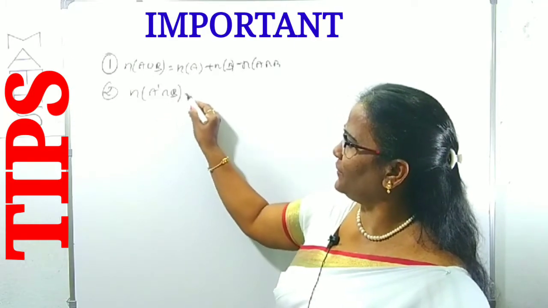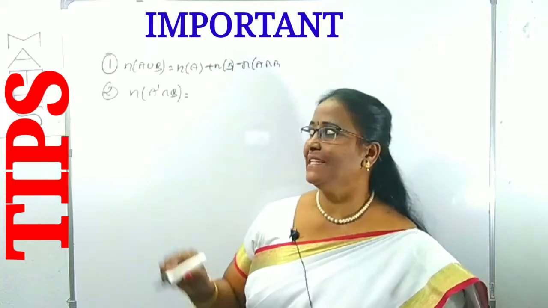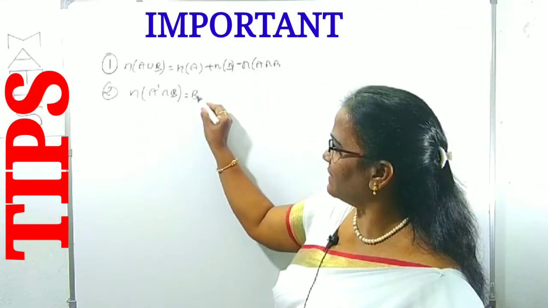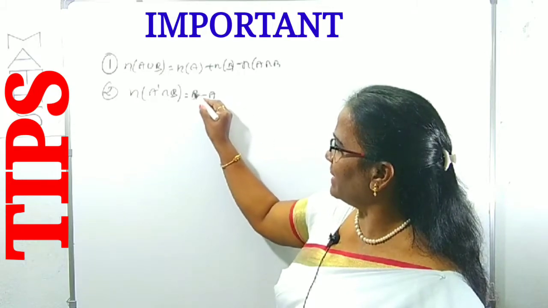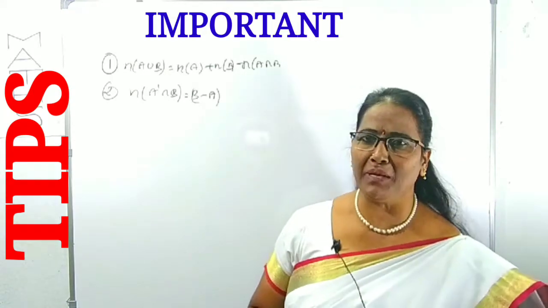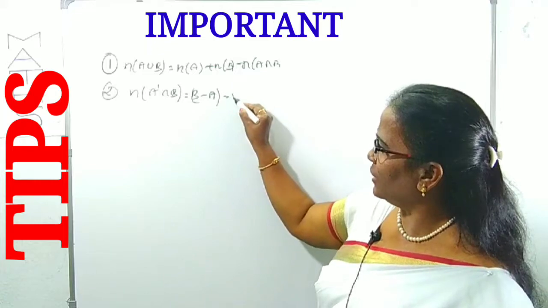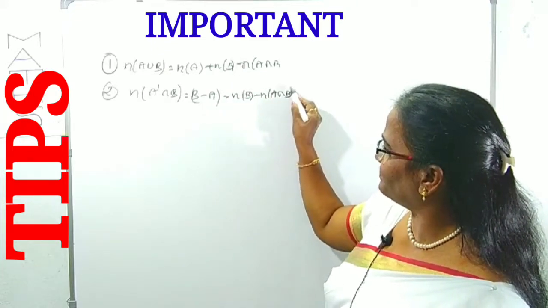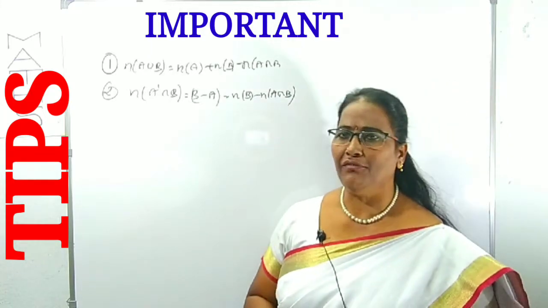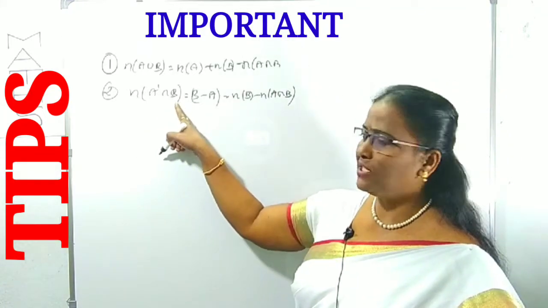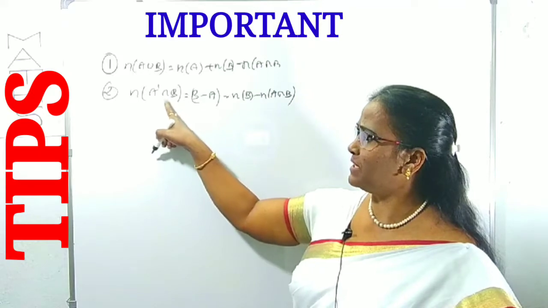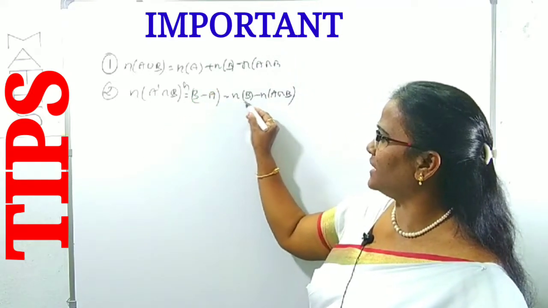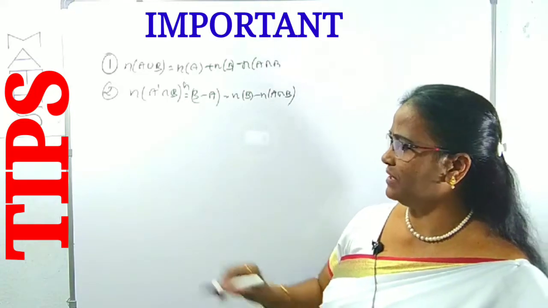And what is n of A complement intersection B? What is the meaning of A complement intersection B? Which is in B but not in A. Indirectly this is B minus A, n of B minus A, which is n of B minus n of A intersection B. Okay, n of A complement intersection B complement, sorry, n of A complement intersection B means what? Which is in B but not in A. Indirectly n of B minus A, that is n of B minus n of A intersection B.